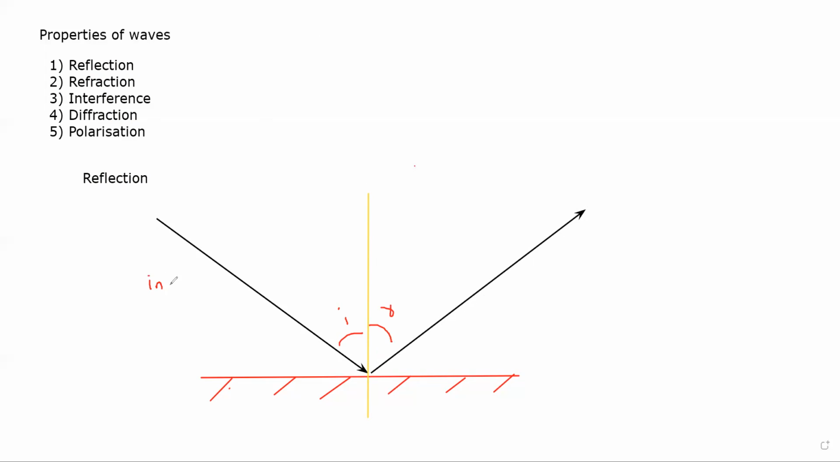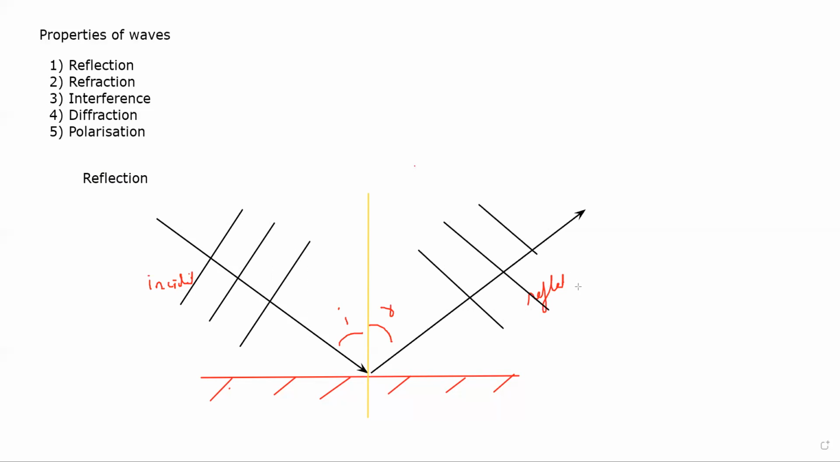This one is called incident ray. The other one is known as reflected ray. If you draw the wave fronts, they represent identical points of the wave. The only thing which changes during a reflection is the direction. So direction of the wave changes.